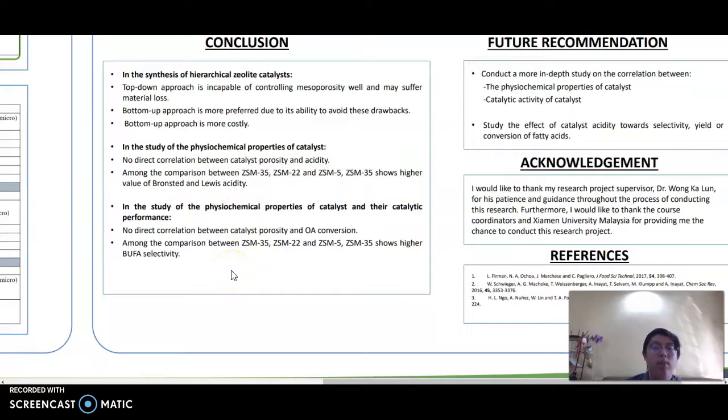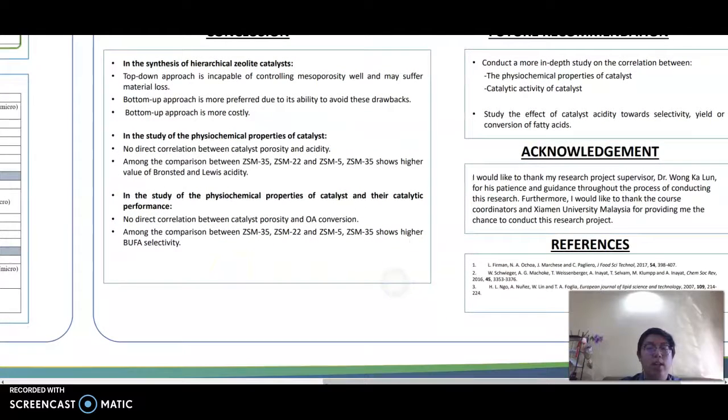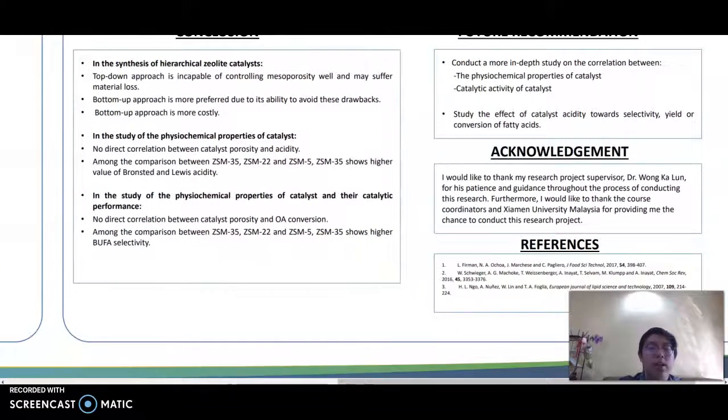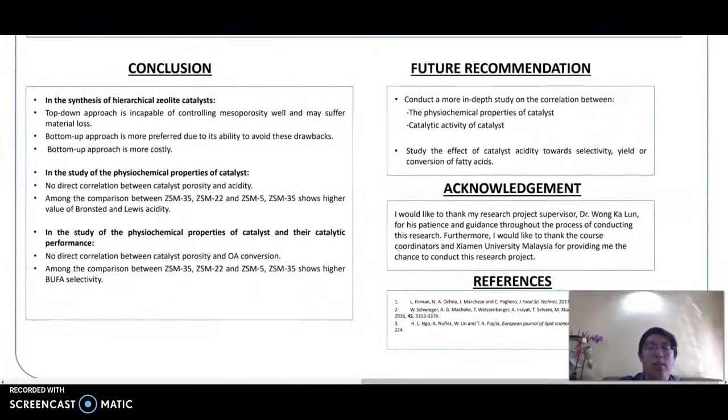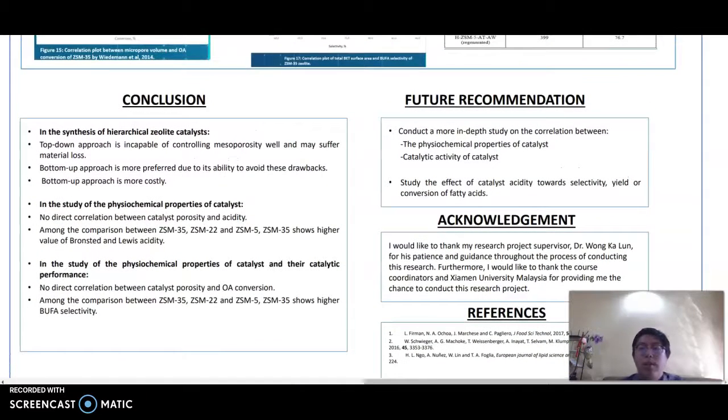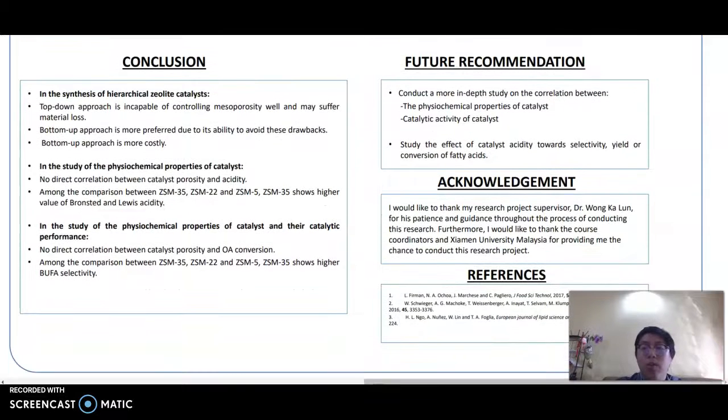And lastly, in the study of the physiochemical properties of catalysts and their catalytic performance, yet again, no direct correlation between catalyst porosity and the conversion was observed. And among the comparison between the three types of zeolite, ZSM35 shows a higher selectivity. As for the future recommendation, a more in-depth study should be conducted on the correlation between the physiochemical properties of catalysts and also the catalytic activity of the catalyst. And also, to further study the effect of catalyst acidity towards selectivity, yield, or conversion of fatty acids.